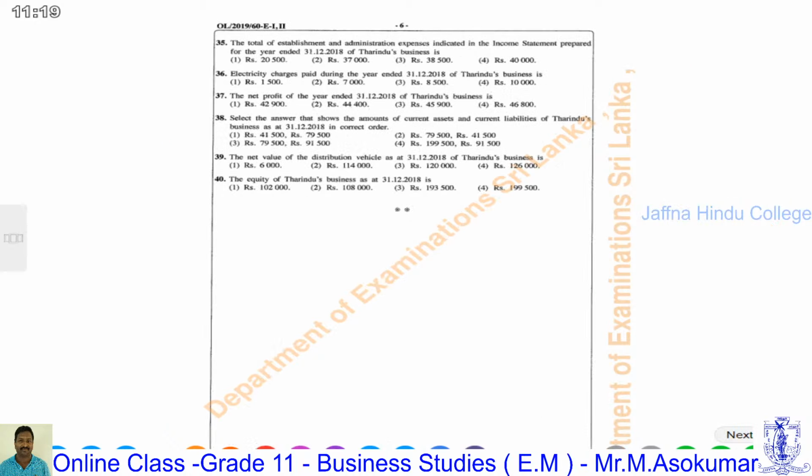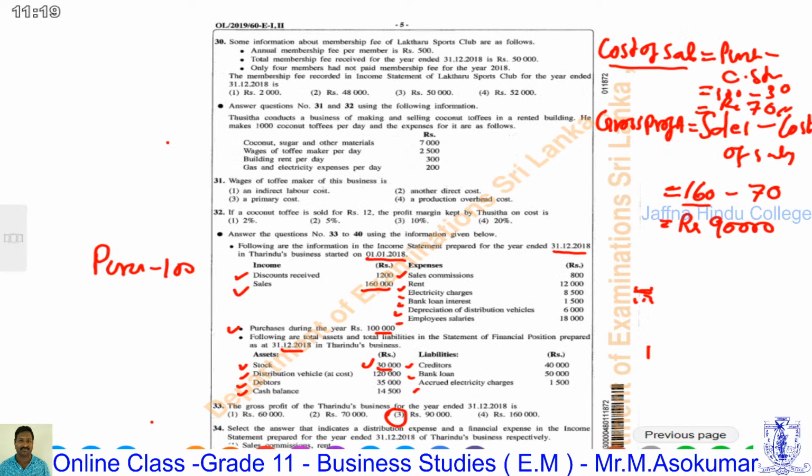Next, question number 35. The total of establishment and administration expenses. The administration expenses are called establishment and administration expenses, indicated in the income statement prepared for the year ended 31st December 2018. Therefore, we will see the administration expenses. There are no adjustments here. First we check the expenses category. Sales commission is a distribution expense, rent is an administration expense.